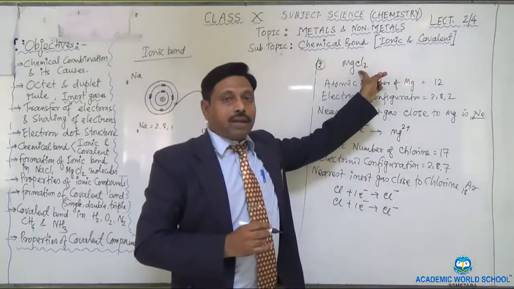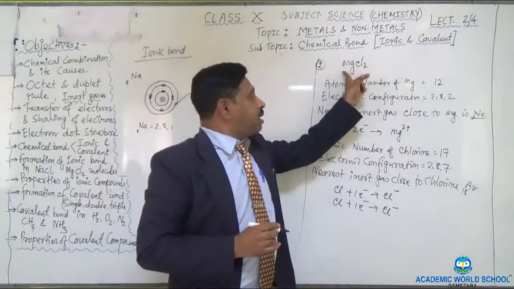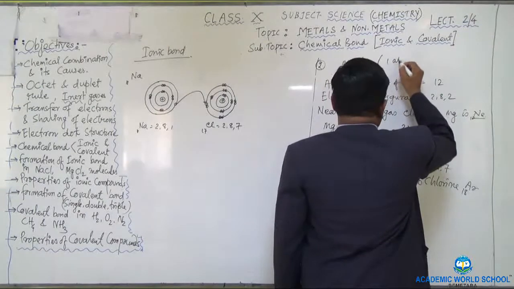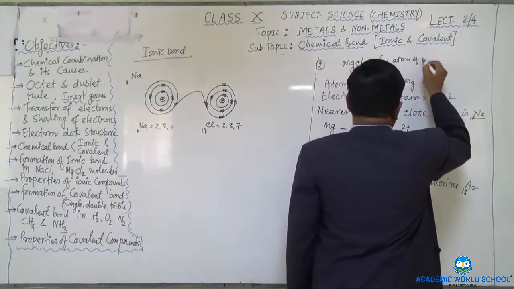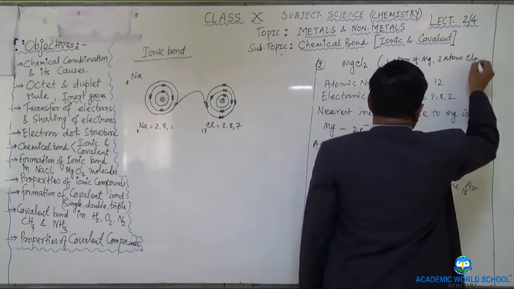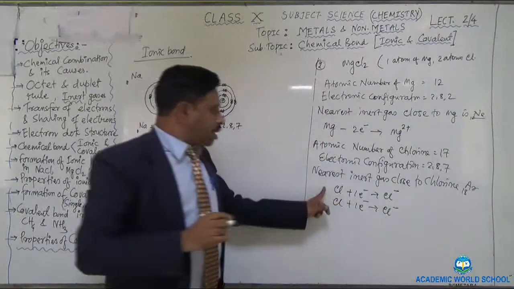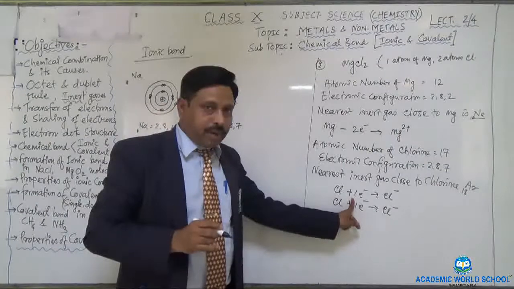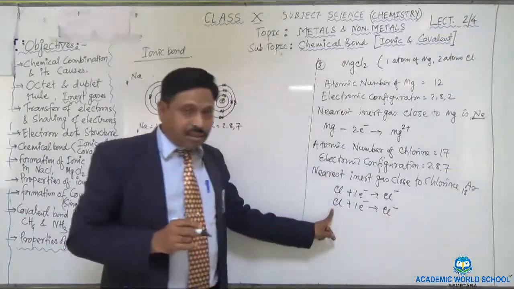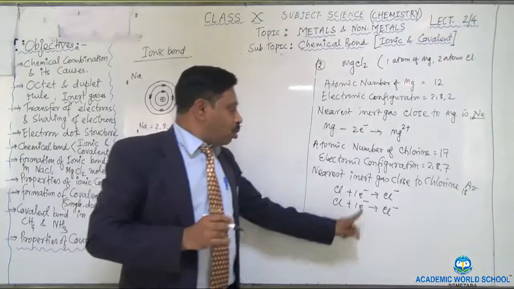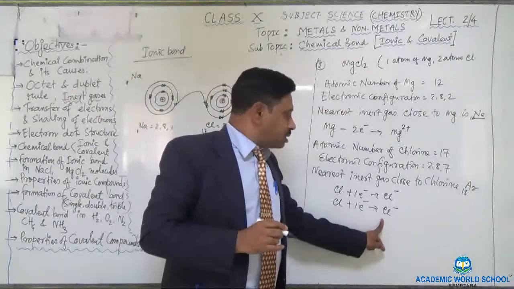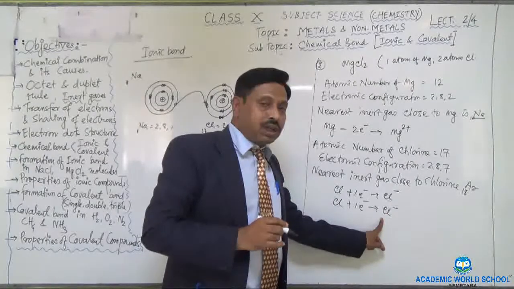There are 2 atoms of chlorine and 1 atom of magnesium. So 1 chlorine accepts 1 electron from the magnesium and converts into 1 Cl minus, and similarly another chlorine accepts 1 more electron and converts into another Cl minus. It means there will be 2 Cl minus.